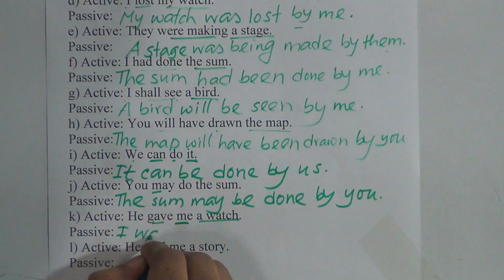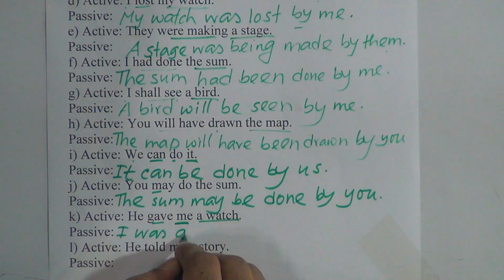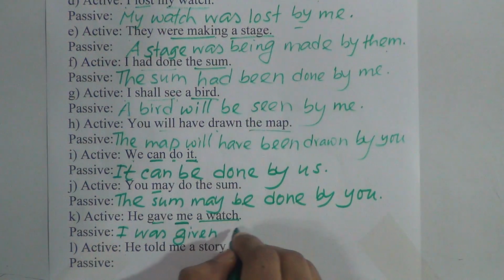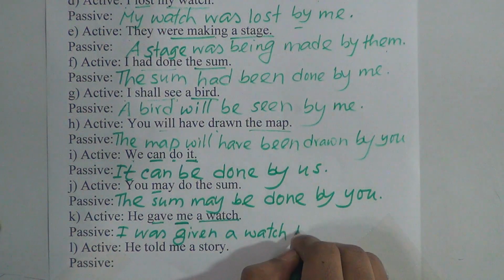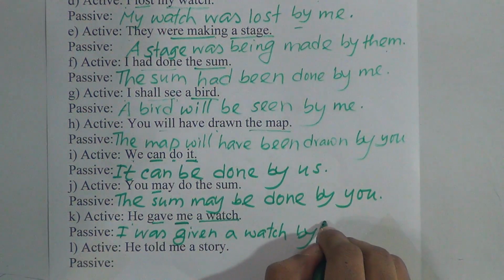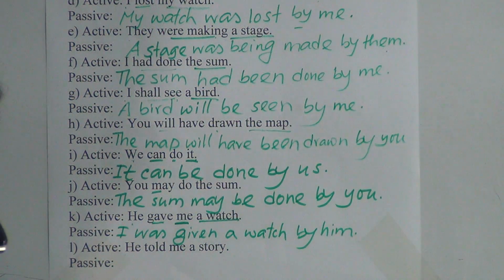So we put "I was," past participle of main verb, "I was given a word by," and "he" will be "him" in the objective form. Subject will be object. You can also take the second one: a word was given to me by him.